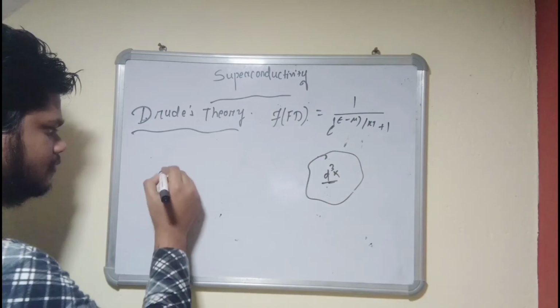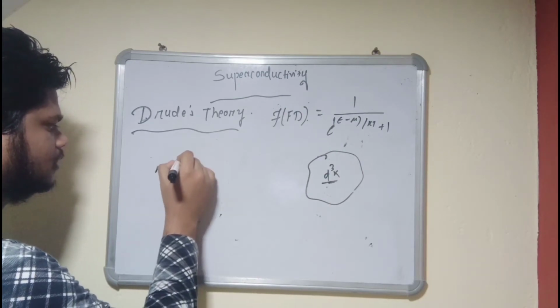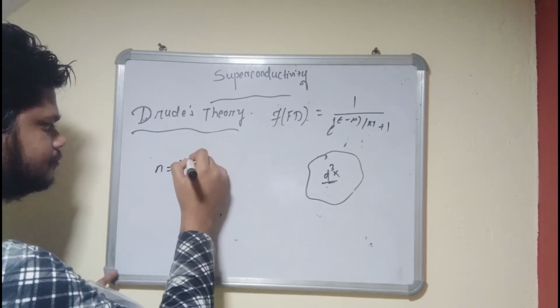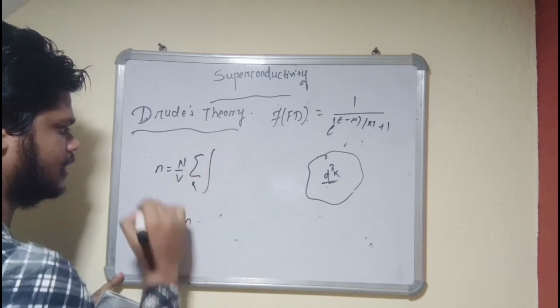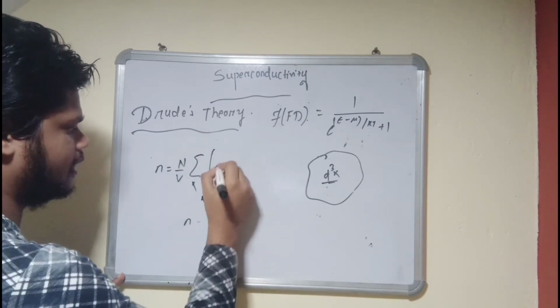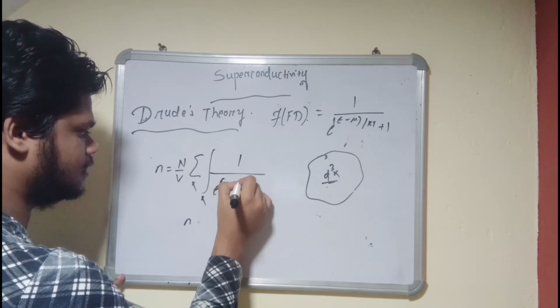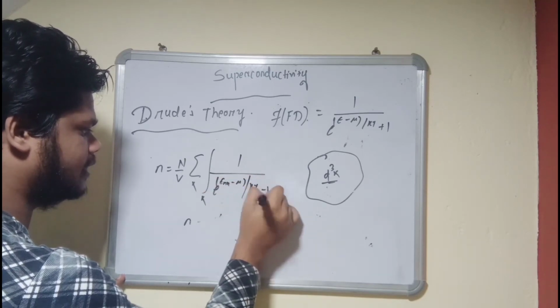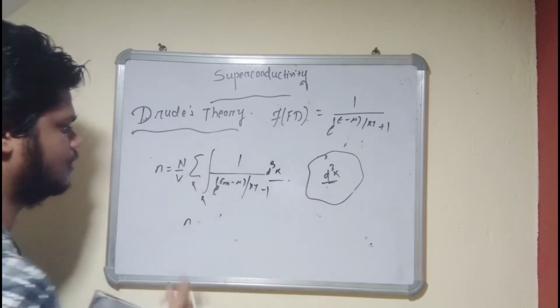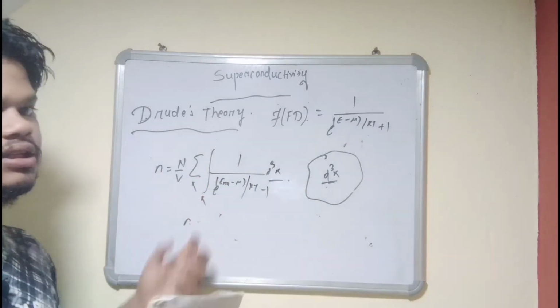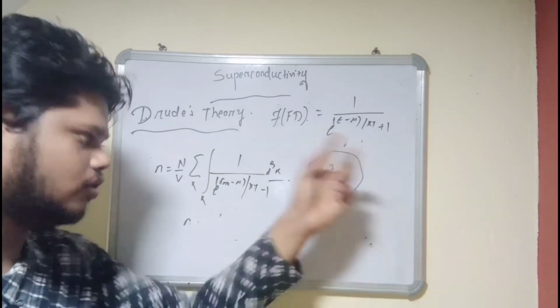That will be given by n equals N by V, sum over k, 1 by e to the power (E_nk minus mu) by kT plus 1, times d^3k. This is the formula to calculate the number of electrons inside a small volume.